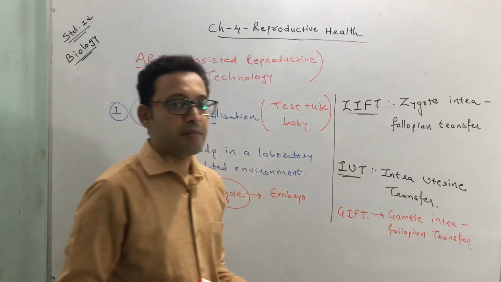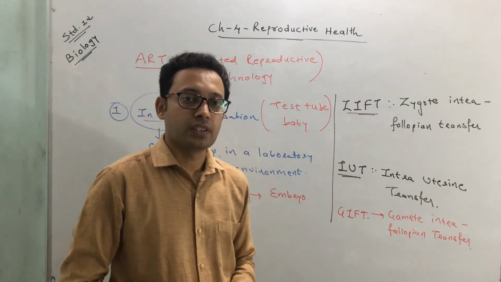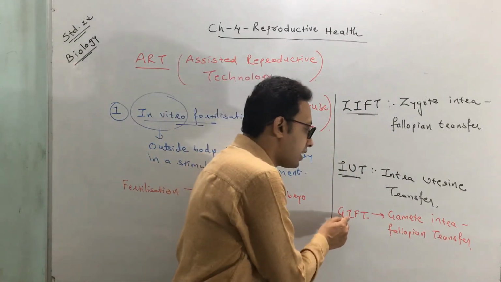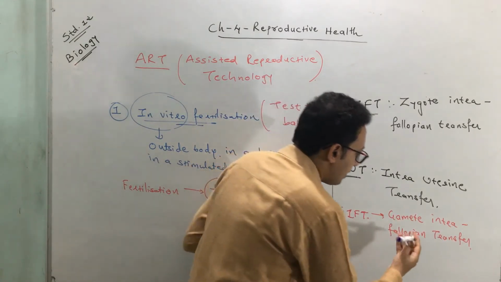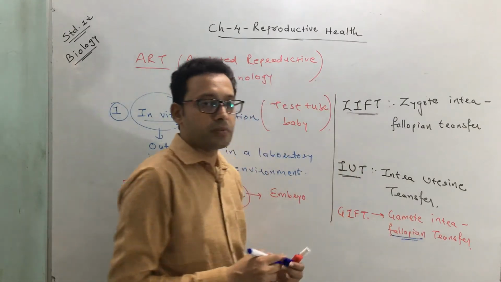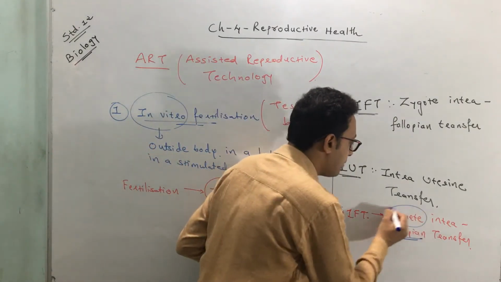GIFT, gamete intrafallopian transfer. The name itself suggests where the transfer takes place. The transfer takes place in the fallopian tube. What is transferred? The gamete is transferred.